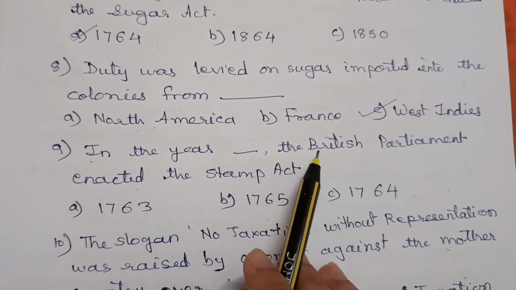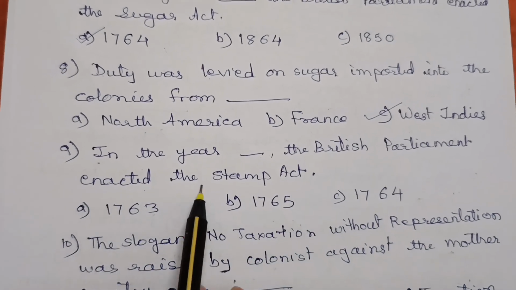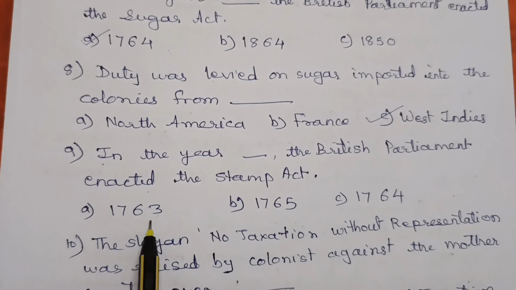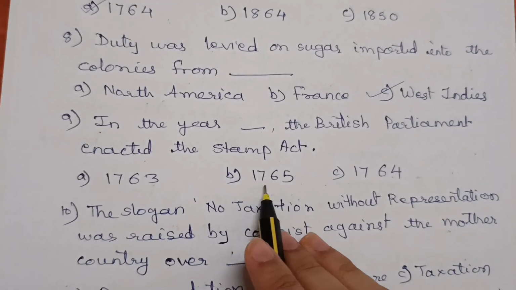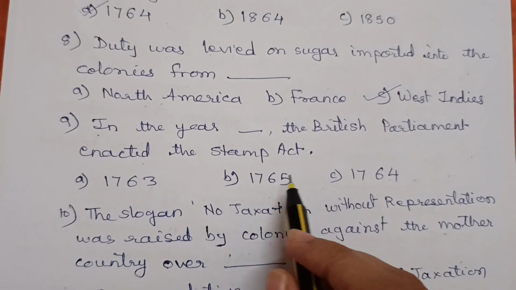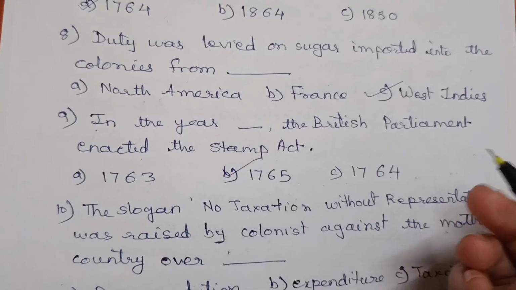Question number 9. In the year dash, the British Parliament enacted the Stamp Act. A. 1763, option B. 1765, C. 1764. And the correct option is B.